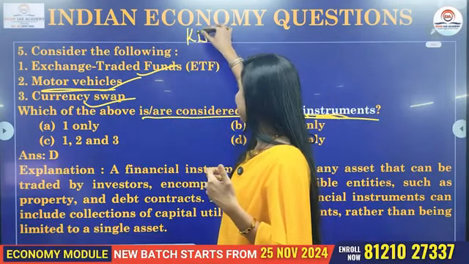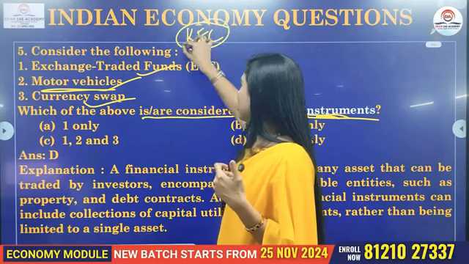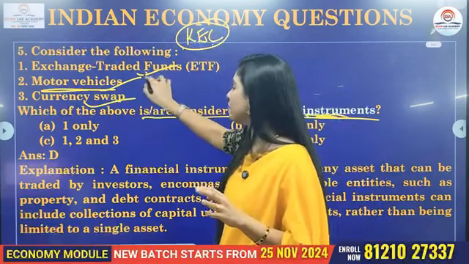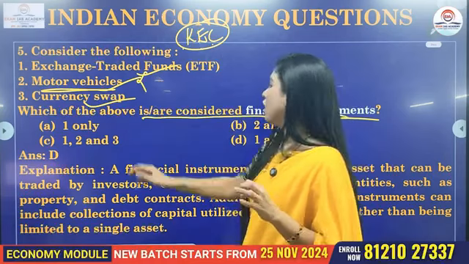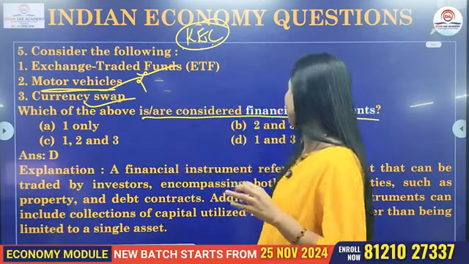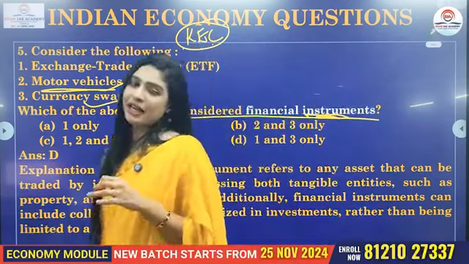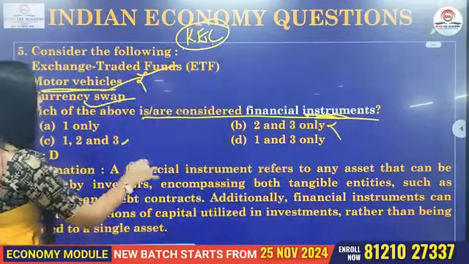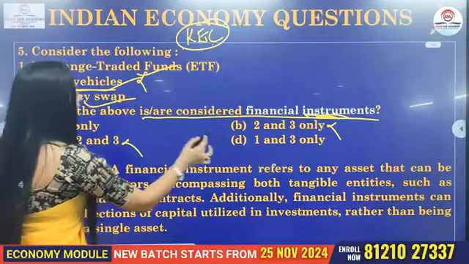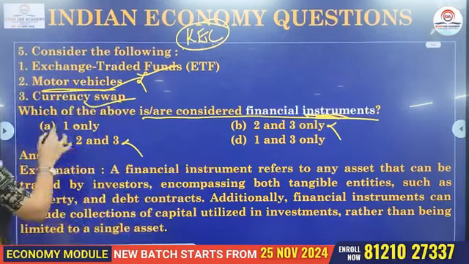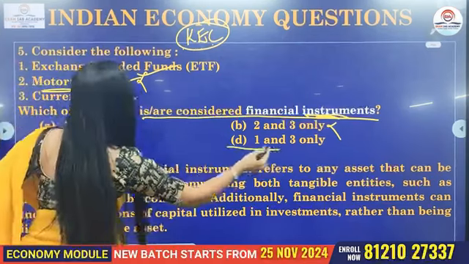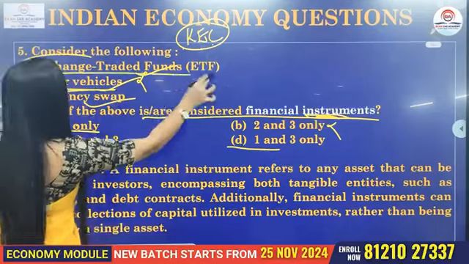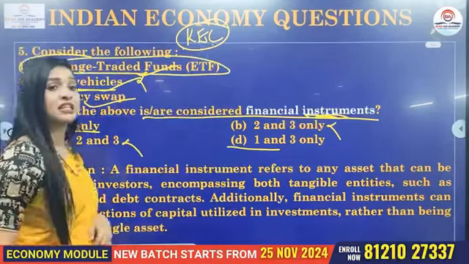So automatically, applying the KEZ technique, keyword elimination comparison, we will eliminate option number 2. Automatically, all the options having 2 will be eliminated fatafat. So option B and option C are eliminated. Out of A and D, make a choice: either only 1, or 1 and 3. From this, you came to know that your first option is 101% correct.